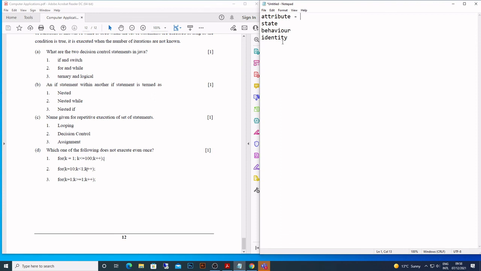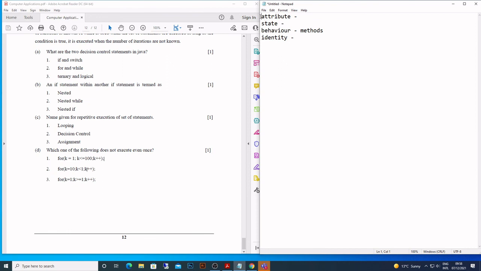And state, again, the values that the variables hold, or the variables. Behavior by methods, of an object. So variable, values that the variables hold, variables. Then you have identity, is the name of an object or a class.